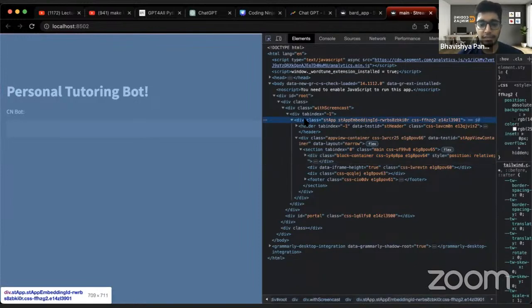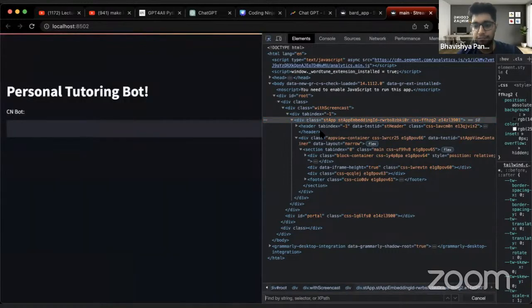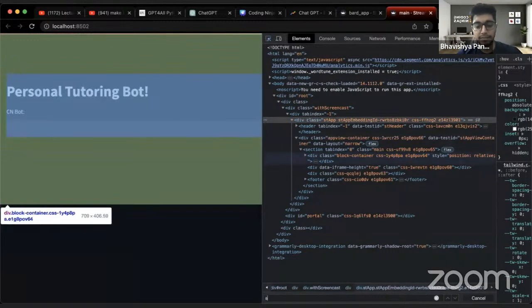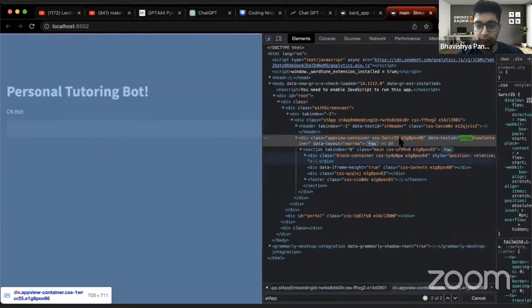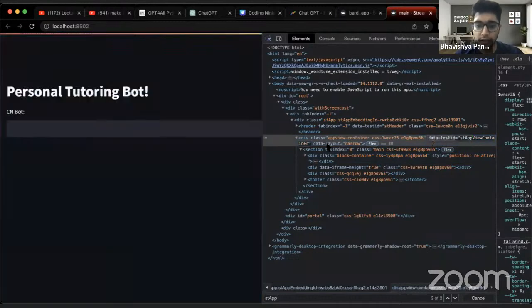In this class, press Command F and then write small s, small t, capital A, small p, and small t, this stApp, and then press enter. You'd be able to see this data-testid. Copy this entire thing.